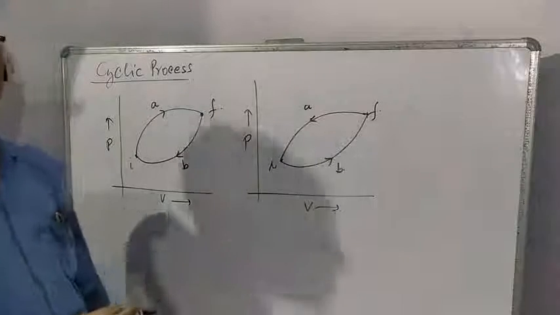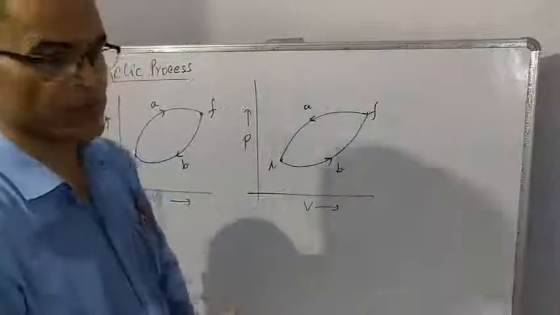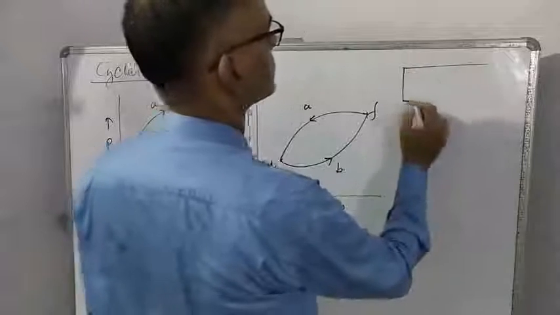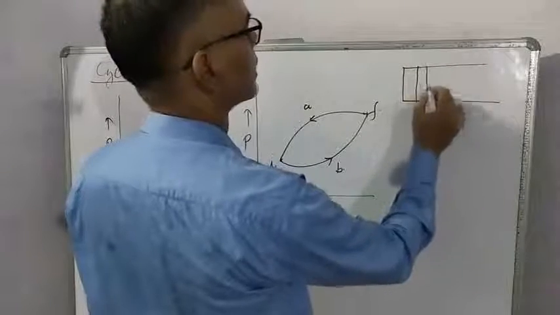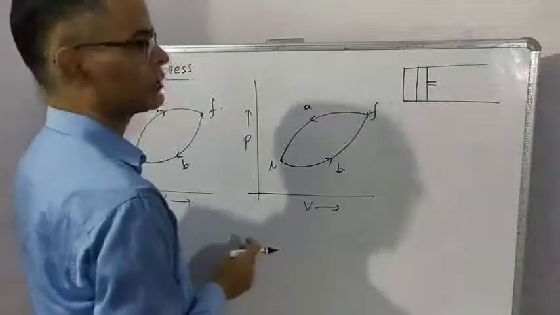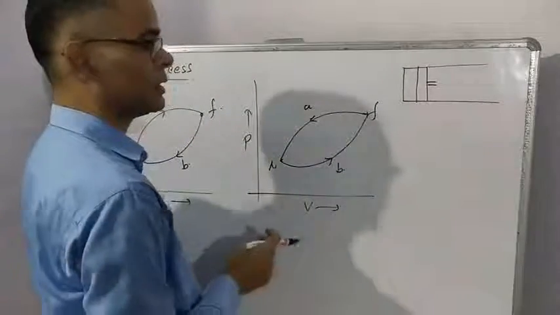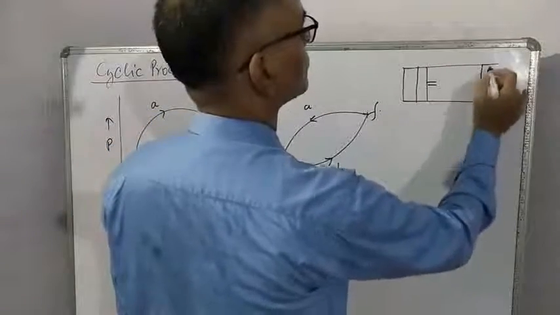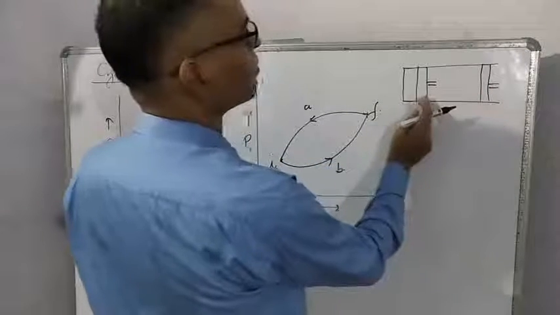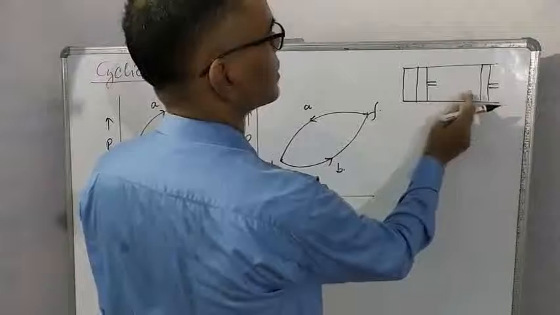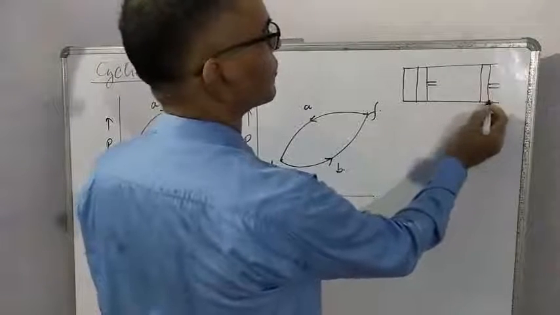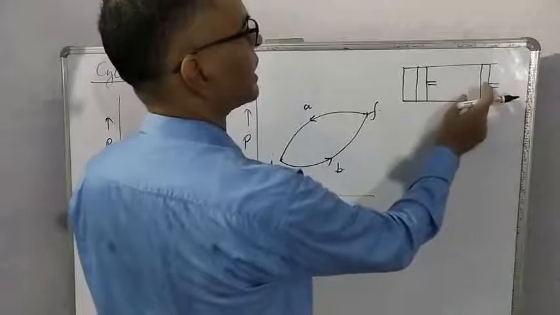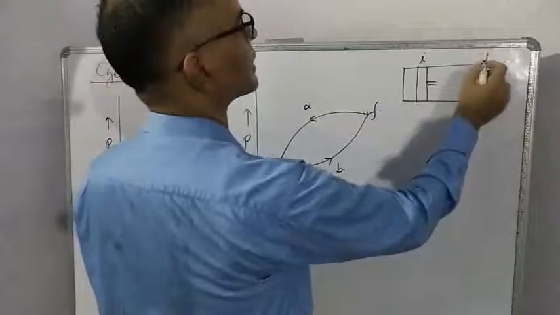Students, let us understand cyclic process. Suppose this is the initial state of the piston, or initial state of the system. Passing through different states, finally the piston reaches the final state. Initial state, intermediate states, and this is the final state, I, F.